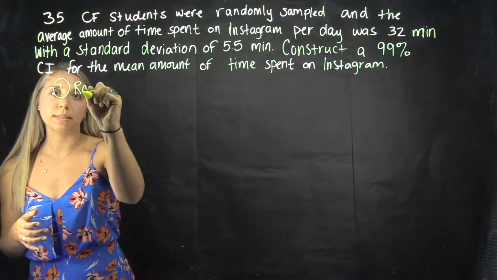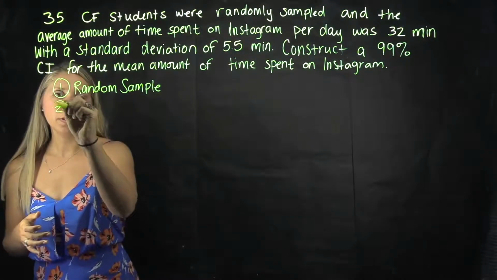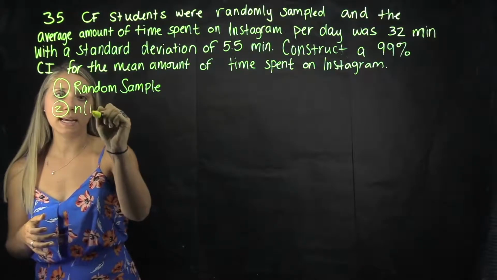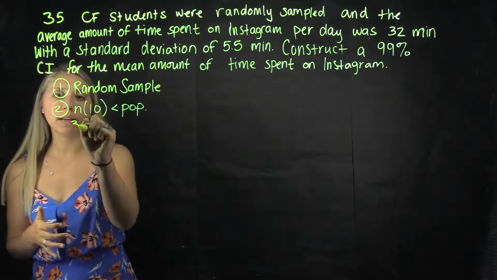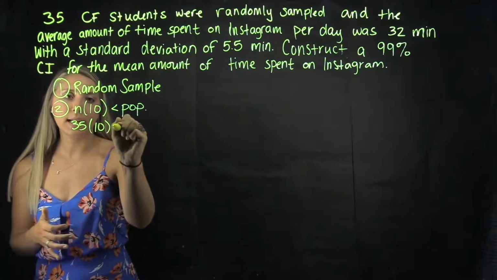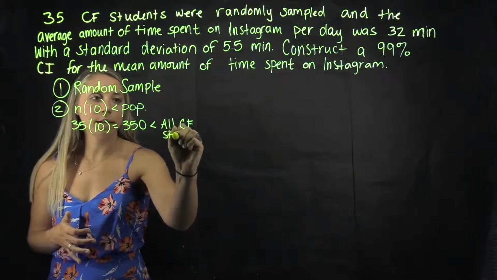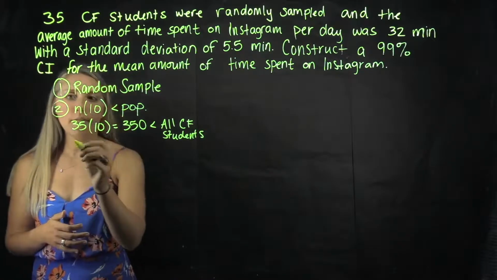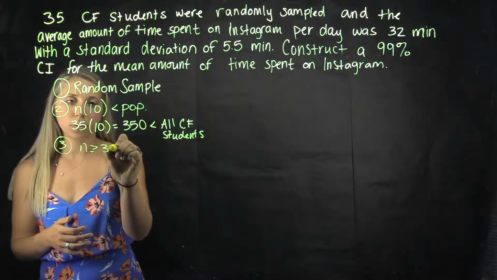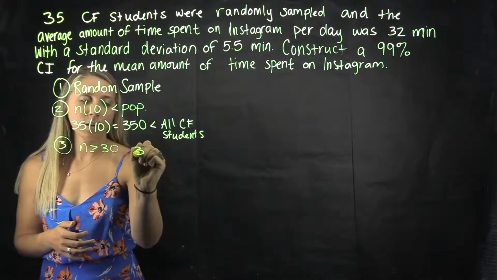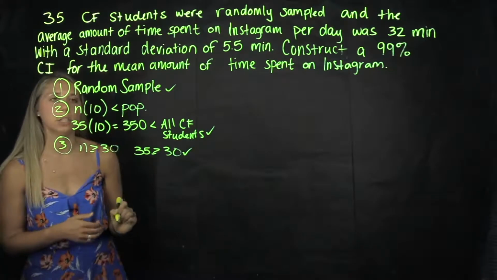1, it was a random sample. 2, our 10% condition. So n times 10 is less than your population, which n here was 35. 35 times 10 equals 350. That is less than all Chagrin Falls students. And then our large counts condition is that n is greater than or equal to 30. And in fact, 35 is bigger than or equal to 30. So we are all set on conditions.